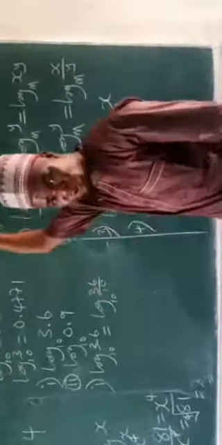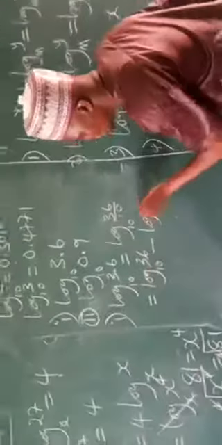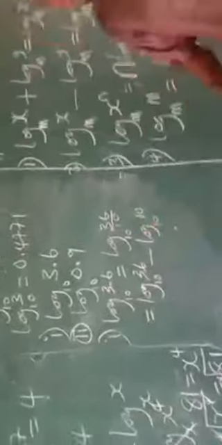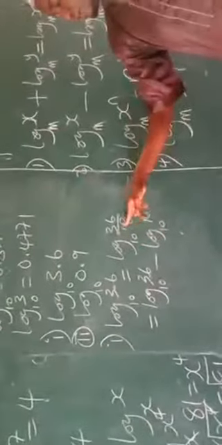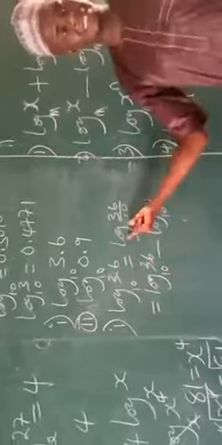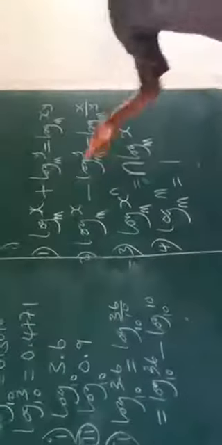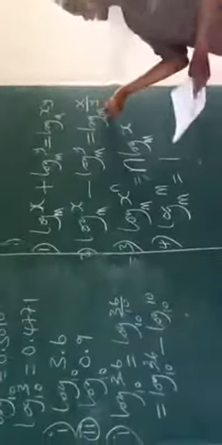Now, our second rule, our second law of logarithm. I'll now have log of 36 base 10 minus log of 10 base 10. So now, you see, instead of log of 36 divided by 10, it will be log of 36 base 10 minus log of 10 base 10. This is telling you that from left hand side to right hand side, as in the case of below, now it's from the right hand side to the left hand side, whichever way you take it. So from here now, I will now say this.